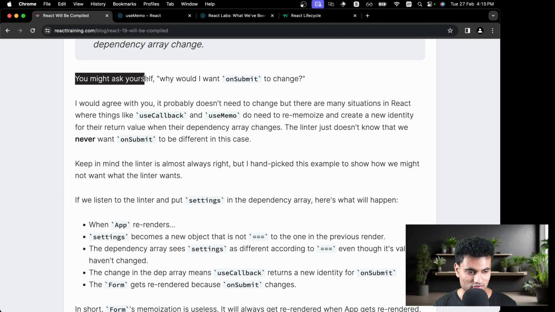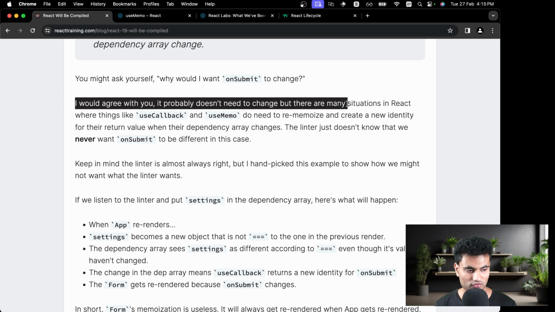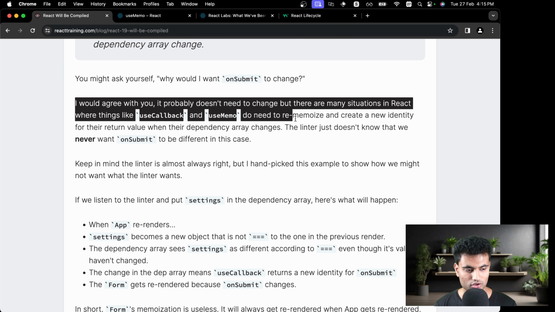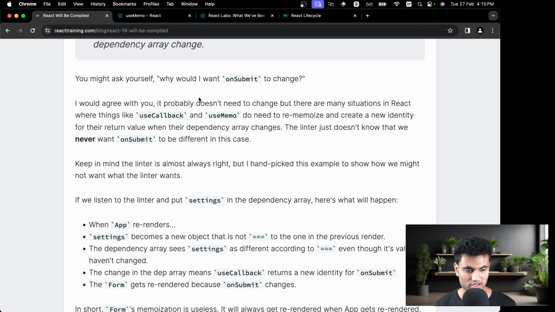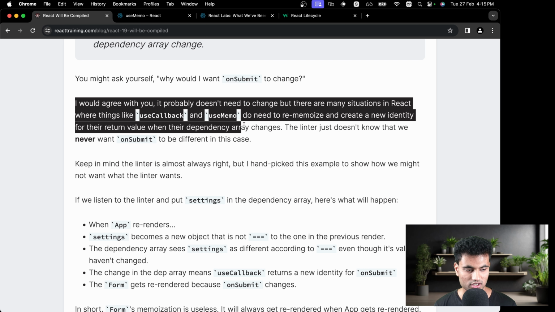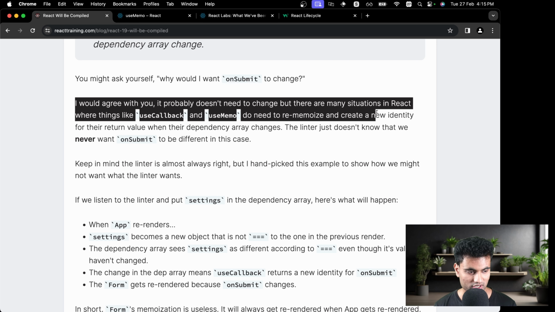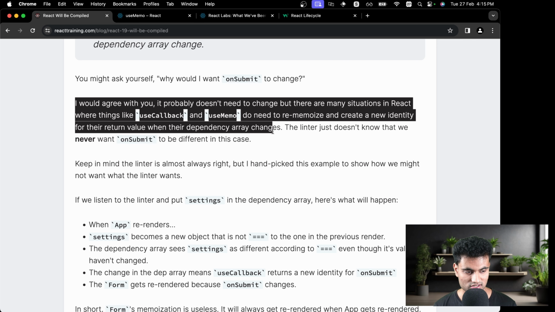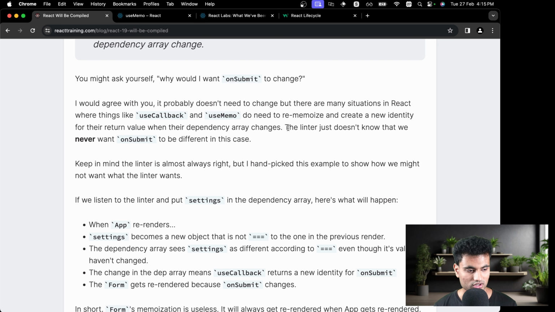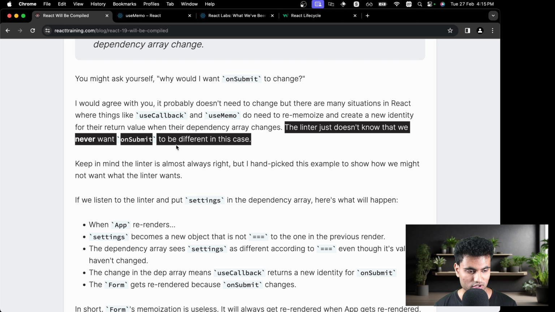So you might ask yourself, why would I want onSubmit to change? I would agree with you. It probably doesn't need to change, but there are many situations in React where things like useCallback and useMemo do need to rememoize and create a new identity for the return value when the dependency array changes. For example, where things need to be updated after something is changed. The linter just doesn't know that we never want onSubmit to be different in this case.